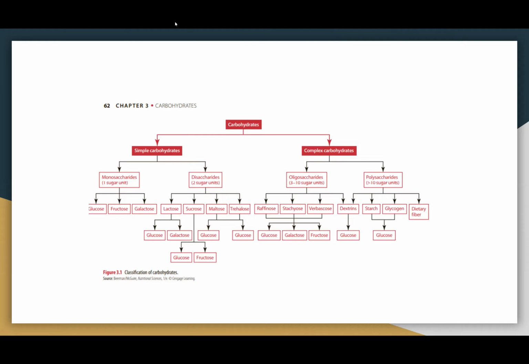Just to recap, carbohydrates are made up of simple and complex carbohydrates. Simple carbohydrates can be broken down further into monosaccharides and disaccharides, and then you can see how they further break down below. And then complex carbohydrates are broken into oligosaccharides and polysaccharides.